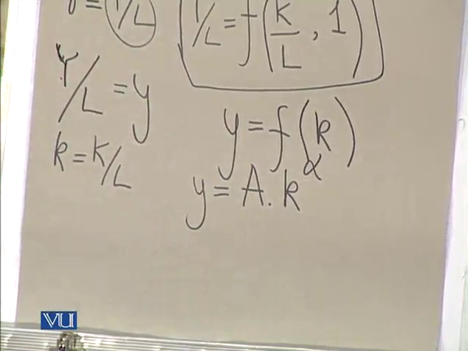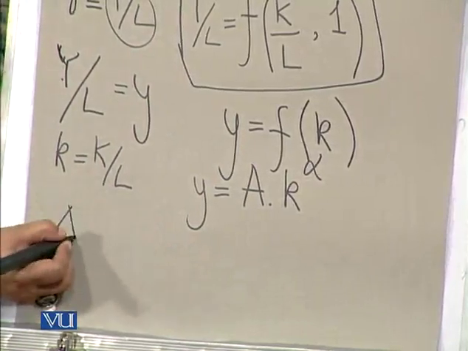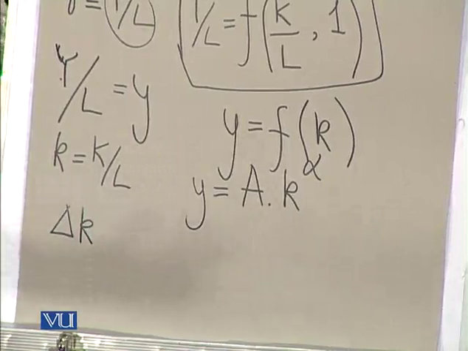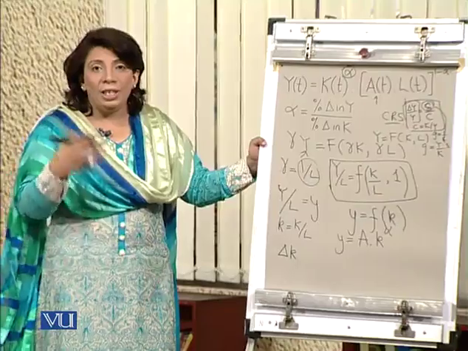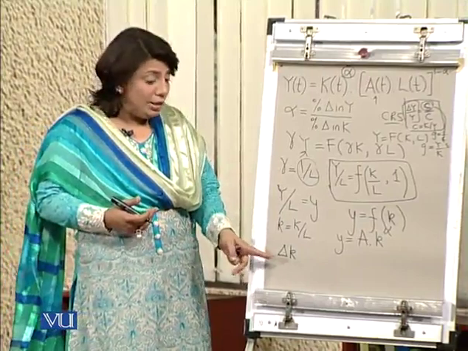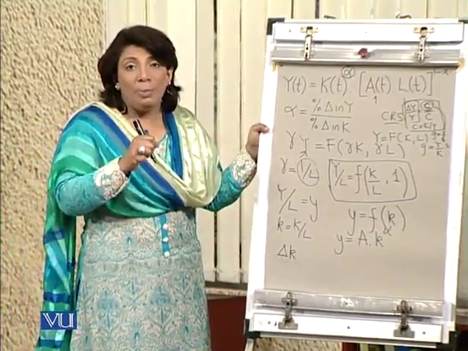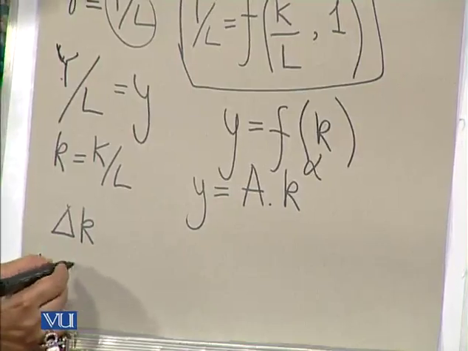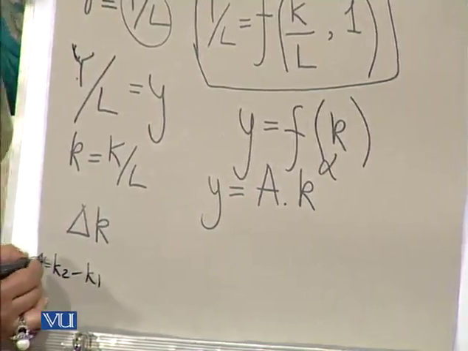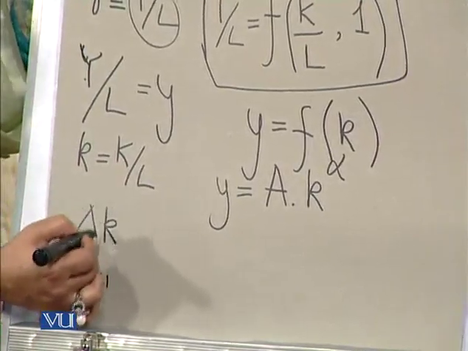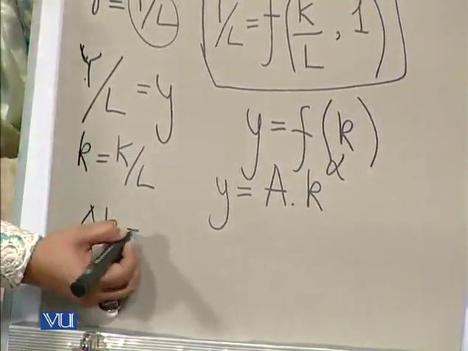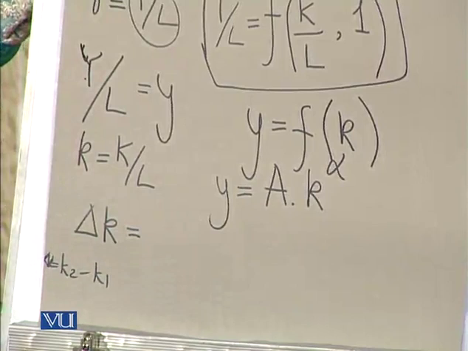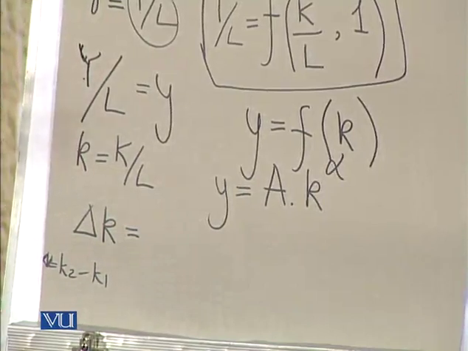And if we see what is going to be the change in the capital labor ratio, that is measured by this delta k. Whenever we want to find the change in any variable in mathematics, we take its delta, and this delta is simply the new value of the capital labor ratio minus the old value. So in other words, this is k2 minus k1 and this will give you delta k. So now I am going to take delta k here, and according to Solow, this change in the capital labor ratio depends upon a number of things, and those include 3 factors.